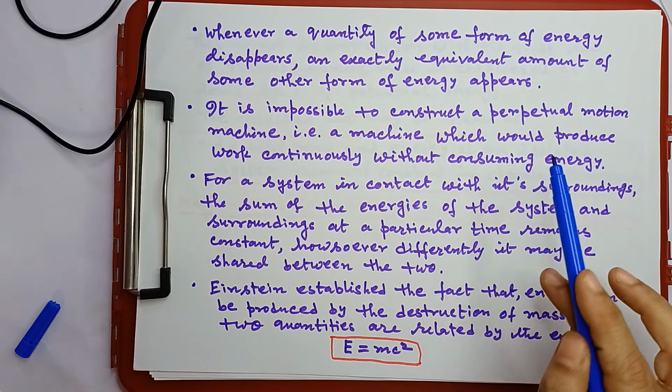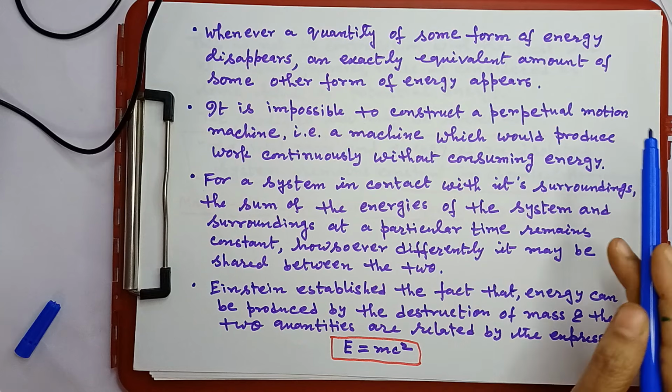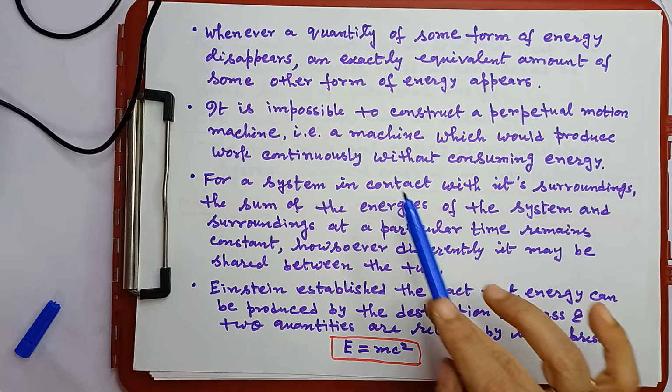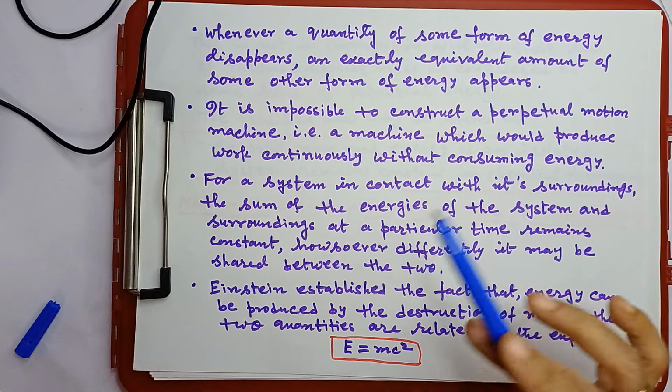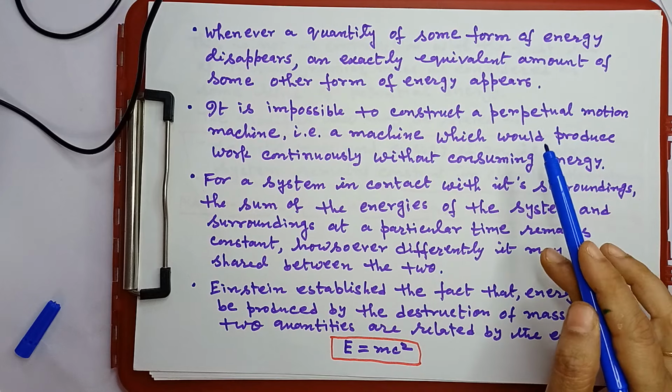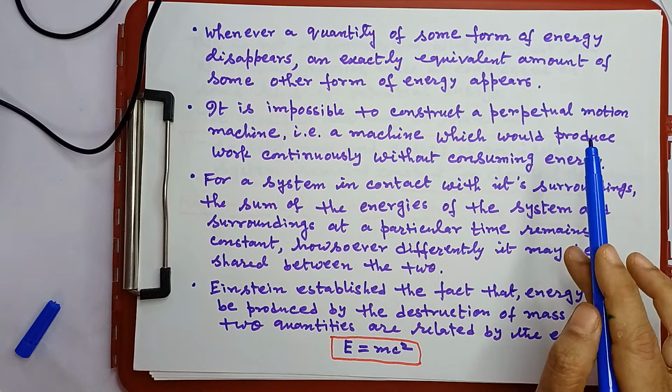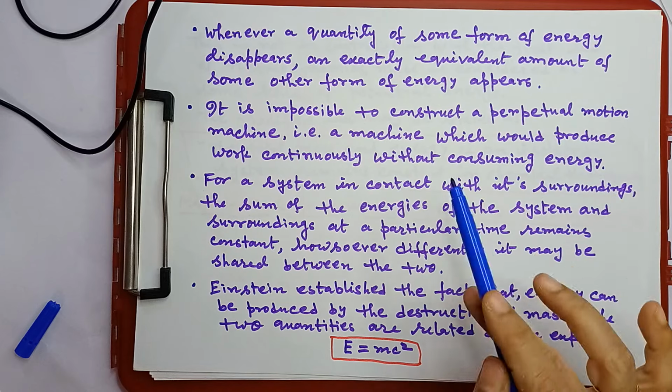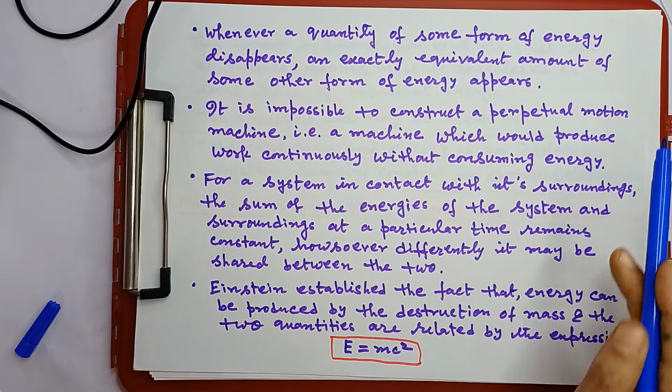When you are producing work, you have to supply energy. There is no machine which can give work without consuming energy. That means energy is converted to work, another form.